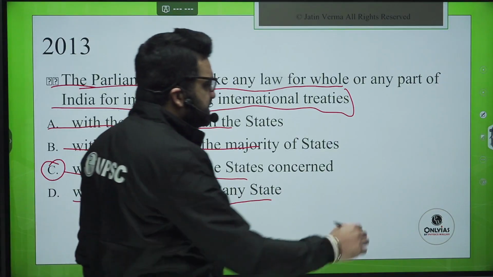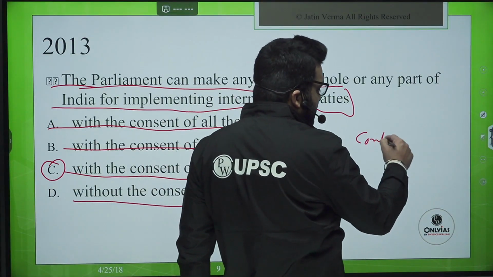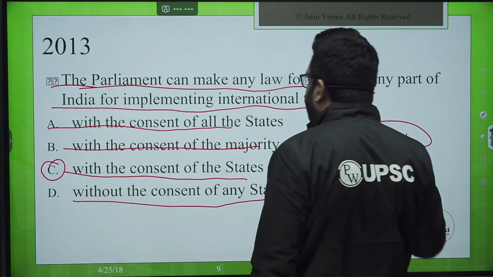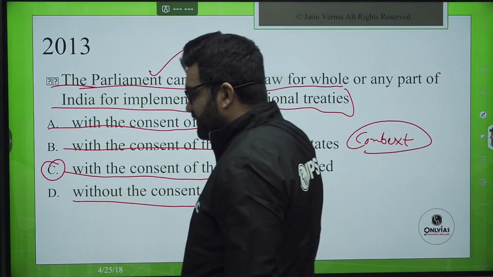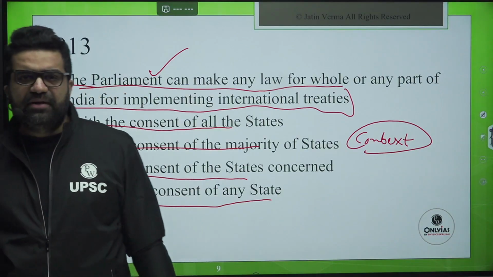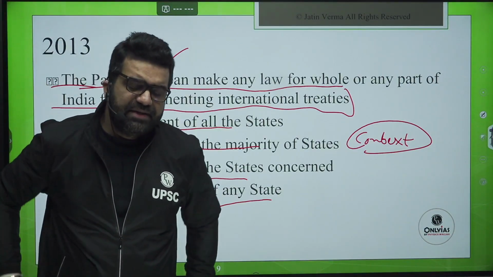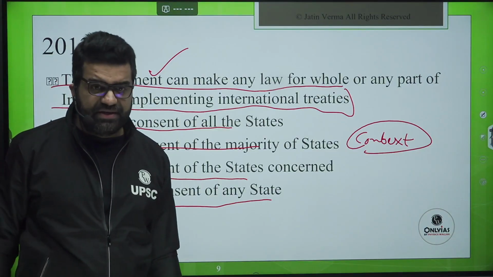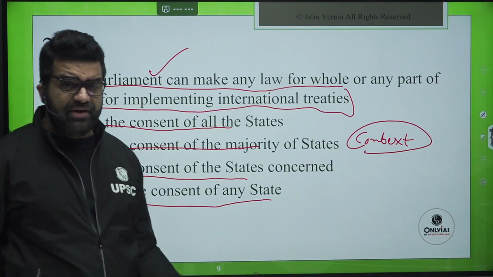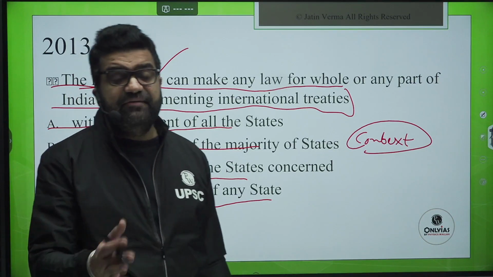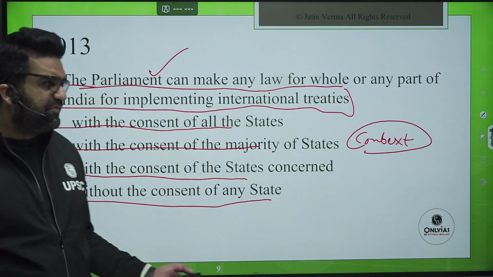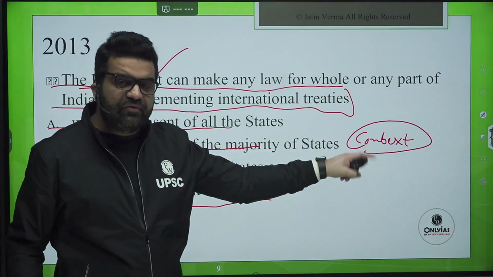Okay, let's draw some context. Teesta River Water Treaty. Okay, international treaty we are talking about. Parliament can make any law. Land boundary agreement. Did it require the consent of the West Bengal government when we signed the Bangladesh Treaty? Land boundary agreement for exchange of 111 enclaves. Did it require that or not? Okay, so this kind of thing can be very well understood from the current affairs.